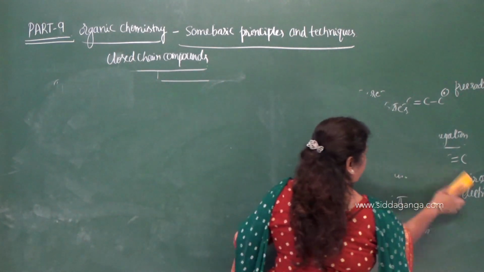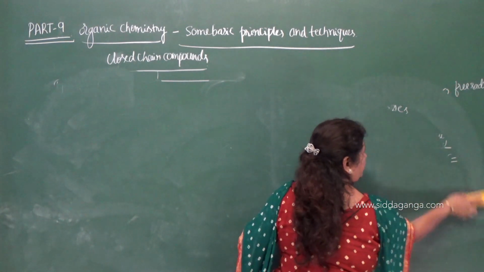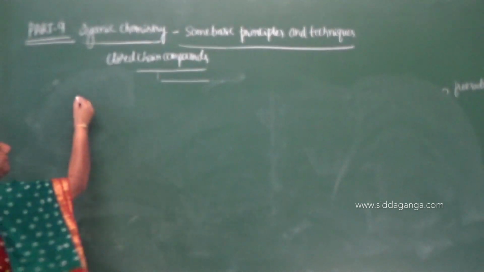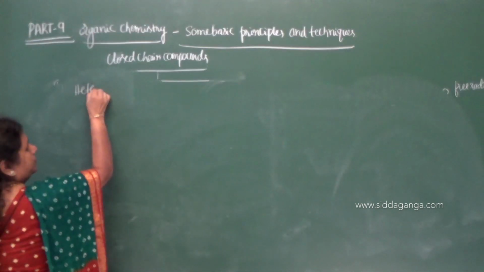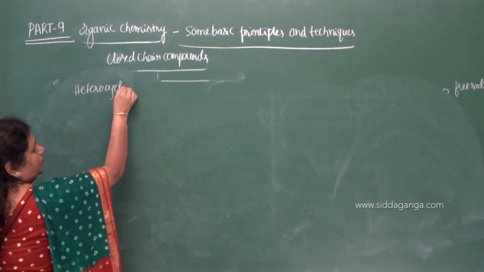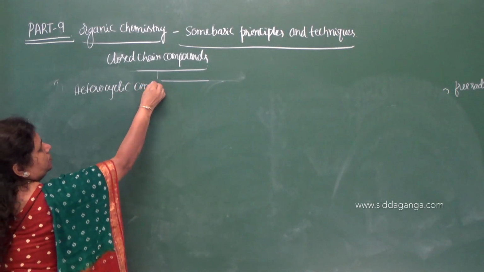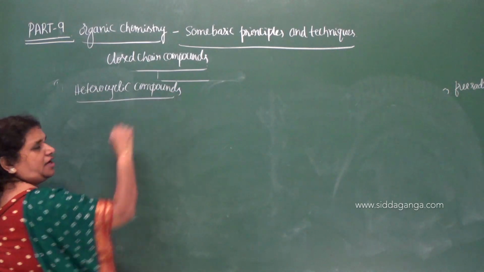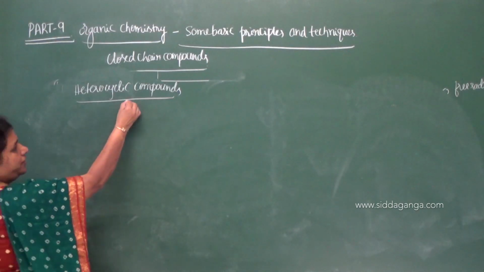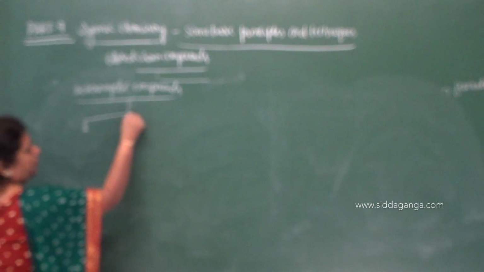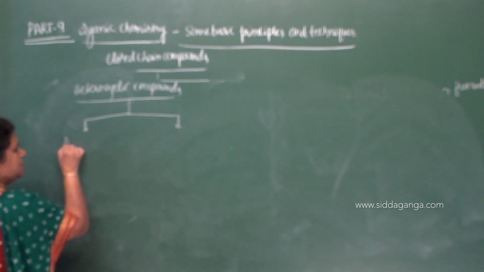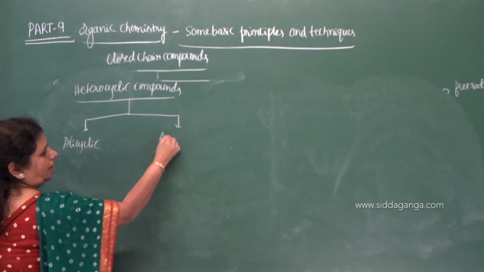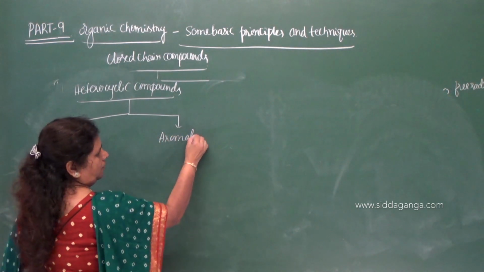Heterocyclic compounds. Further they are classified into 2 types, alicyclic and aromatic.